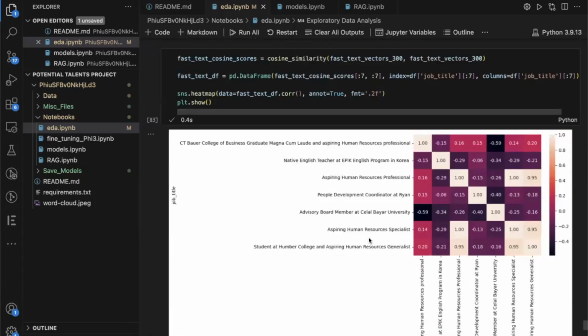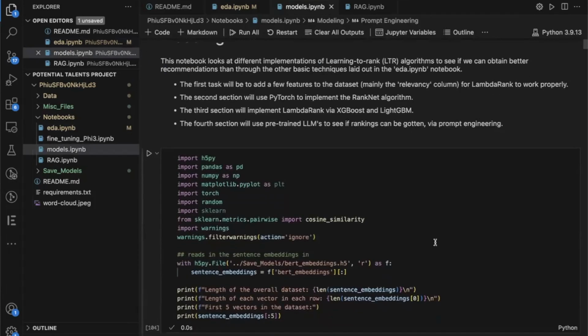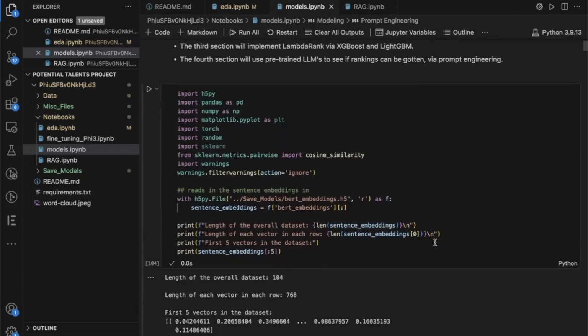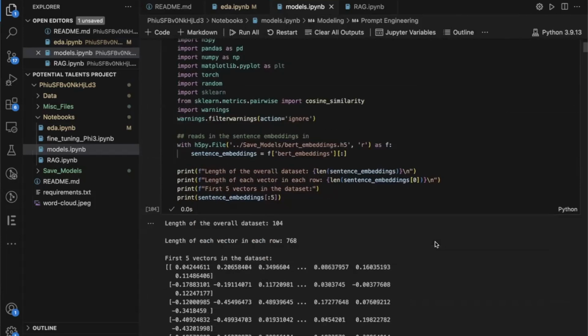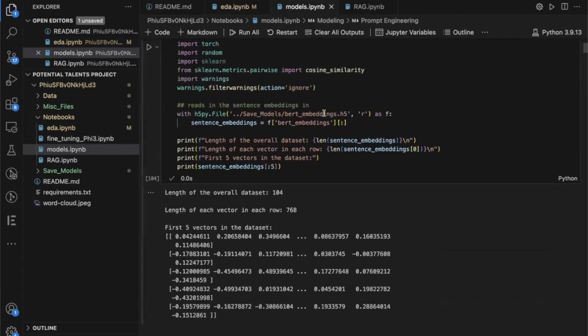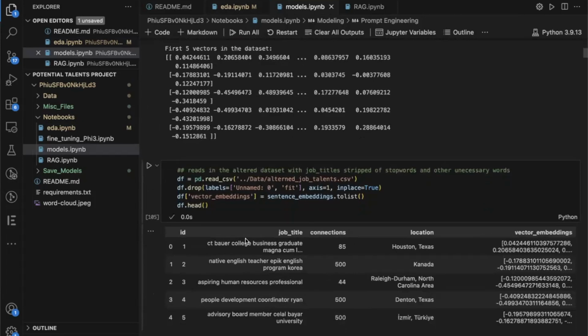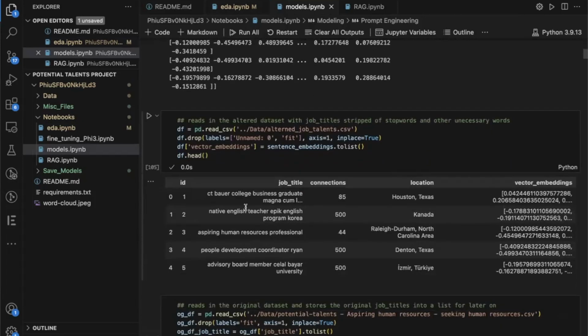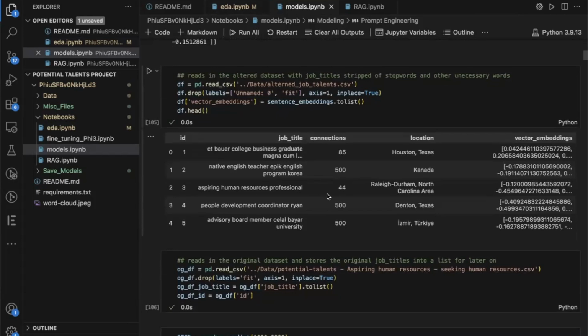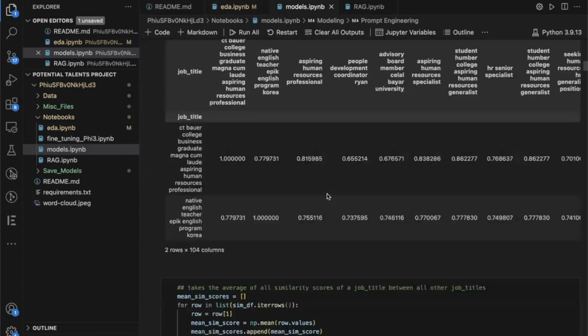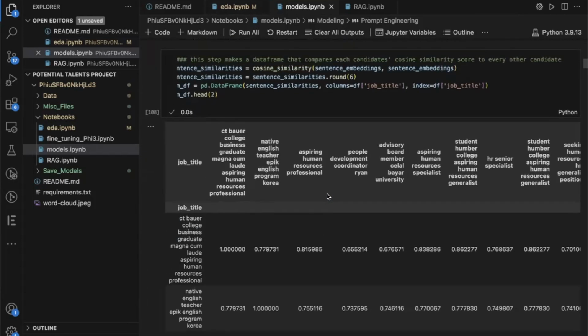embeddings. So this next part of the problem is going to be implementing the different ranking algorithms that we'll look at. The last part of that EDA notebook, I saved the embeddings and now I'm just loading them back in. I put them in the data frame. I didn't really need to do that, but I just saw that, hey, you can do that if you want. Where those representations of the sentences really come into play is here.